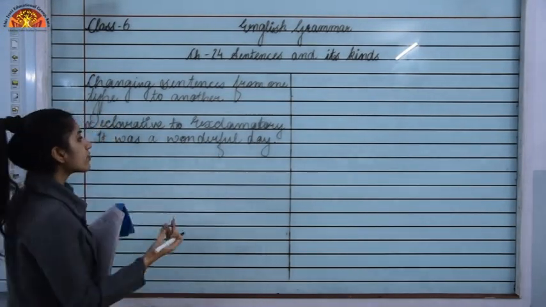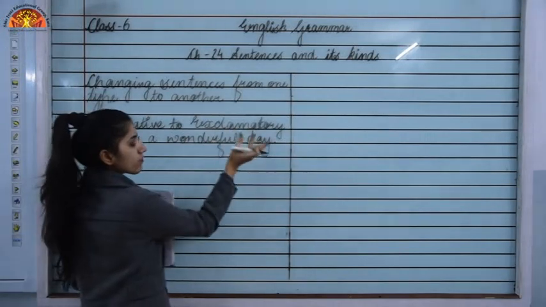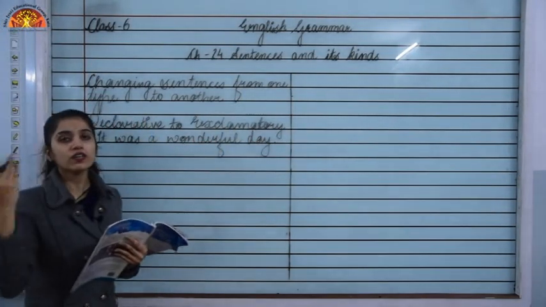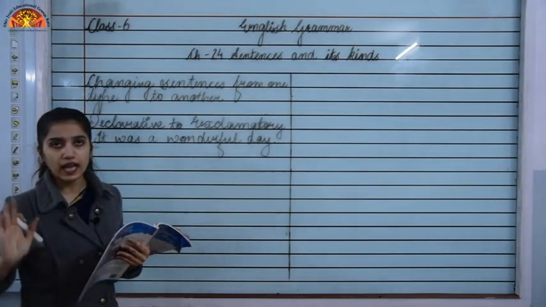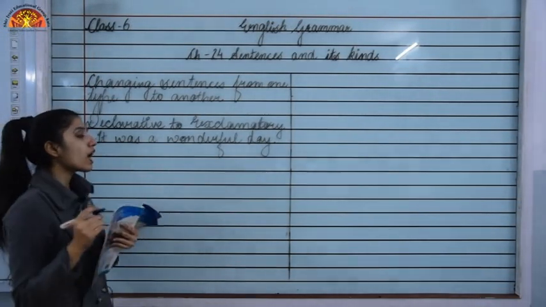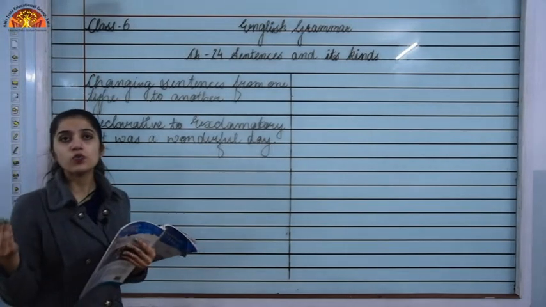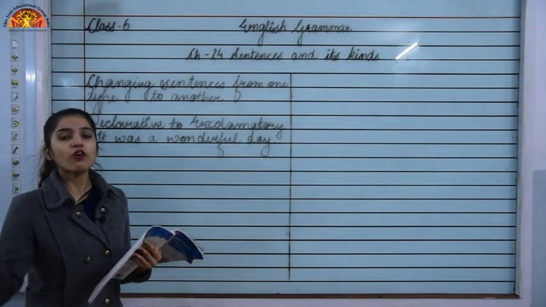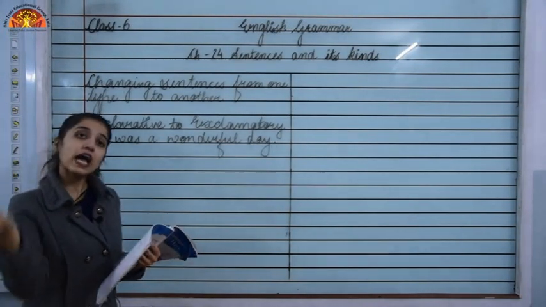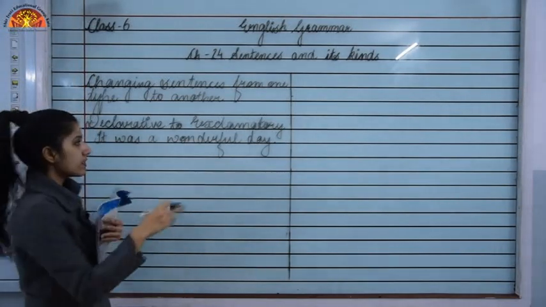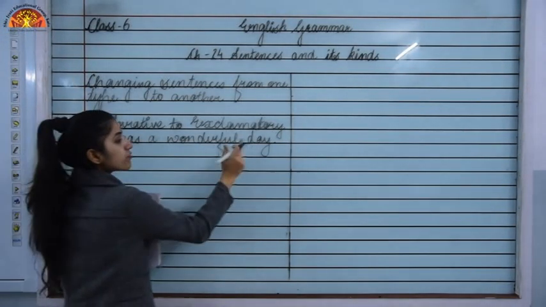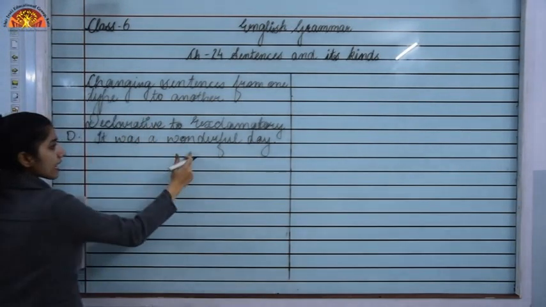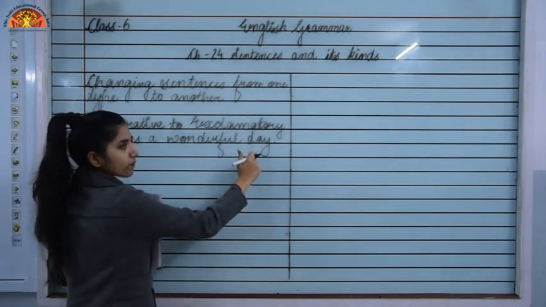If the situation is adjective plus noun, we will add what, or a or an according to the adjective. And if just the adjective is given, which is not followed by a noun, then we will add how before it. As you can see, wonderful day, day is a noun, so the adjective is followed by a noun.